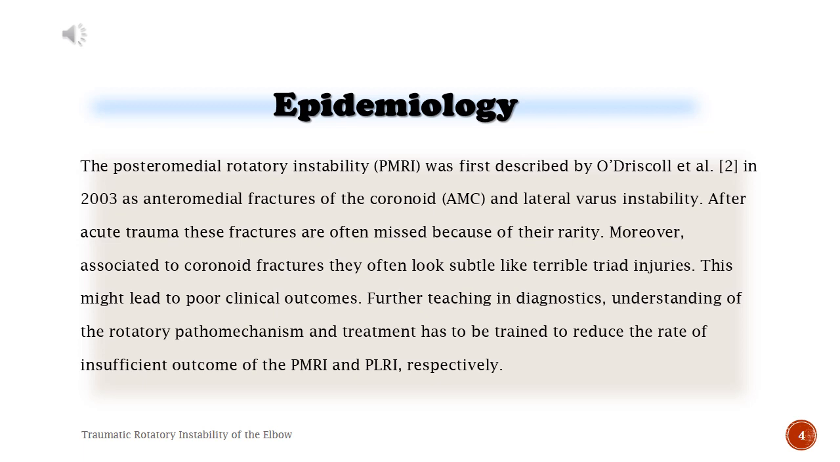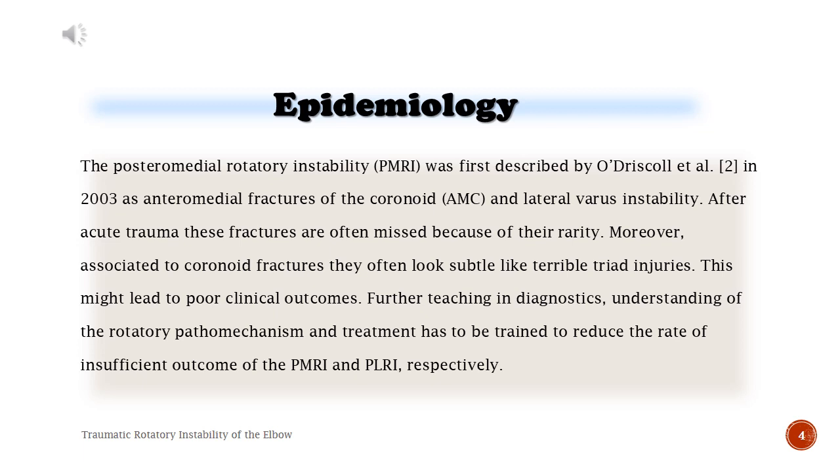Posteromedial rotatory instability, PMRI, was first described by O'Driscoll et al. in 2003 as anteromedial fractures of the coronoid, AMC, and lateral varus instability. After acute trauma, these fractures are often missed because of their rarity. Moreover, associated to coronoid fractures, they often look subtle, like terrible triad injuries. This might lead to poor clinical outcomes.